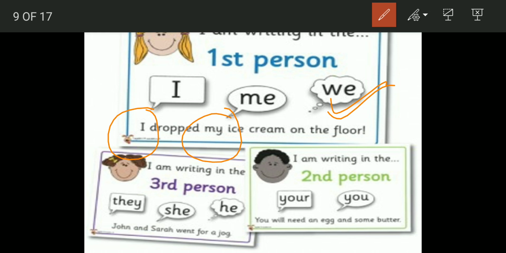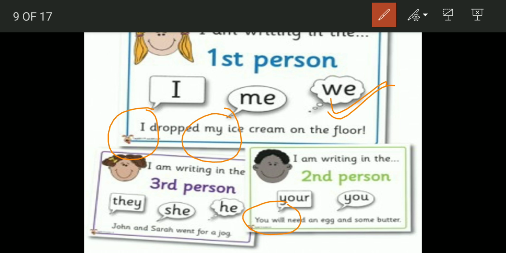Then the second sentence is, you will need an egg and some butter. You're talking to you, so that becomes second person. Suppose you're telling your friend, you are a very nice friend of mine. You have a very beautiful shirt. You have a very nice haircut. So when you're talking to the other person, you're using the term you, that is the second person.